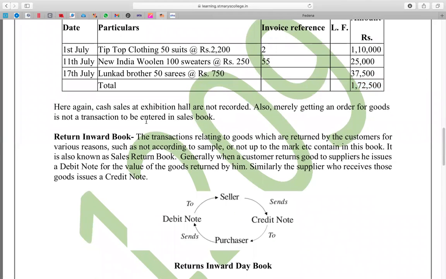So here again, cash sales at exhibition hall are not recorded. This is an explanation. In my absence, this will help you, because this is what we discussed in the class. This will tell you.